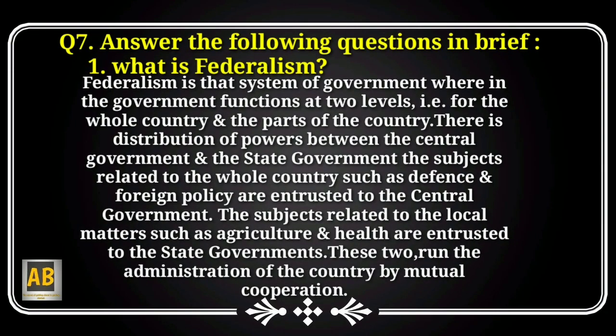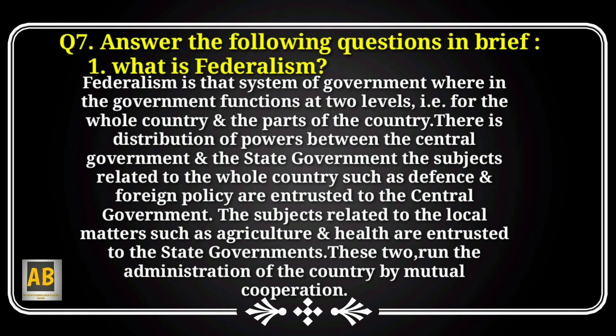Question number 7. Answer the following questions in brief. First question. What is federalism? Federalism is that system of government wherein the government functions at two levels, that is for the whole country and the parts of the country. There is distribution of powers between the central government and the state government.